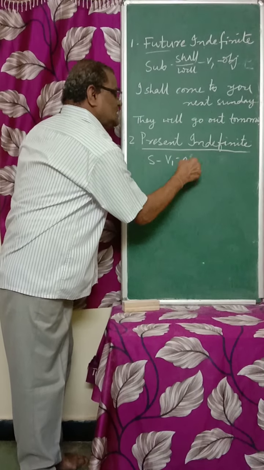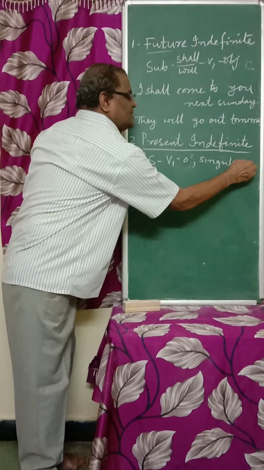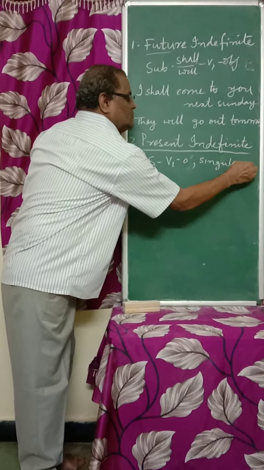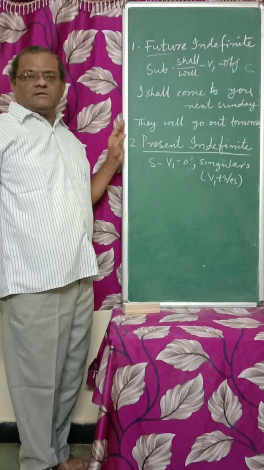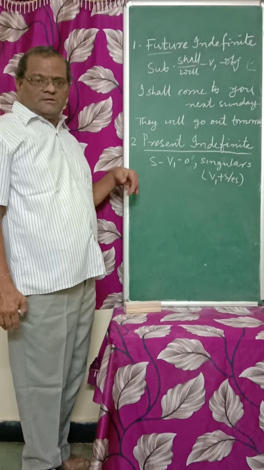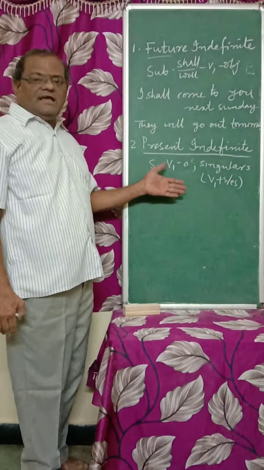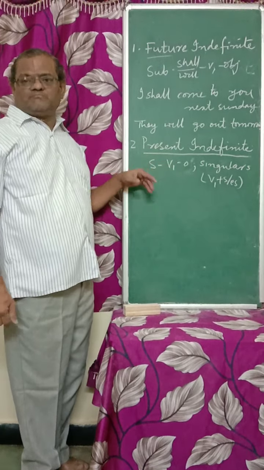V1 is to be used for all, and for third person singulars, except I and you, we have to add S or ES at the end of the verb first form. I will explain a new topic in the next class. She comes now. So just before what we are going to do, we can use this present indefinite.